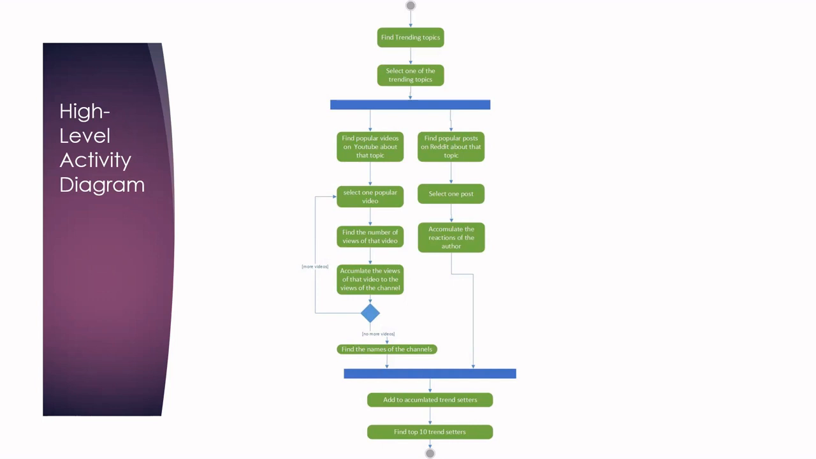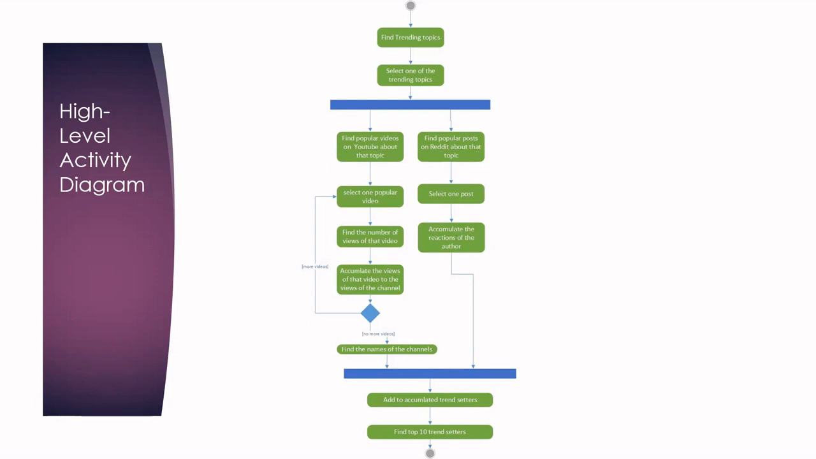Okay? And we select one of the trending topics, and then in parallel, we're gonna look into the posts on YouTube and posts, let's say, on Reddit. So these are not sequential. These can happen in parallel. They can be independent paths, right? So that's why I have a parallelization here.